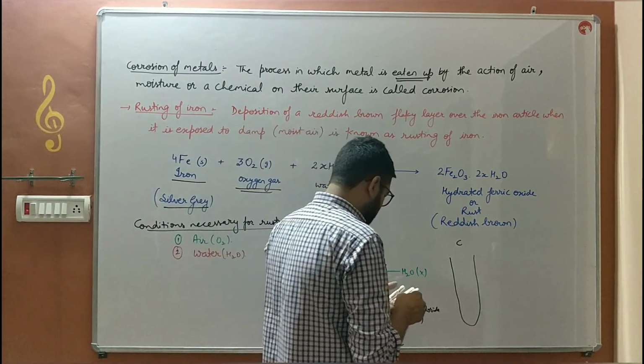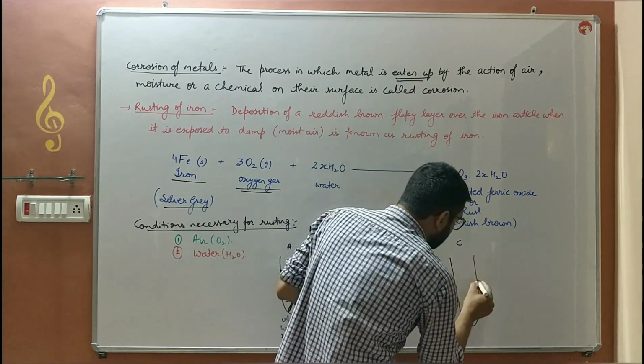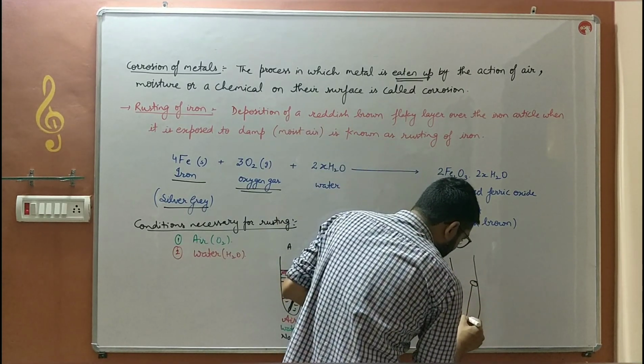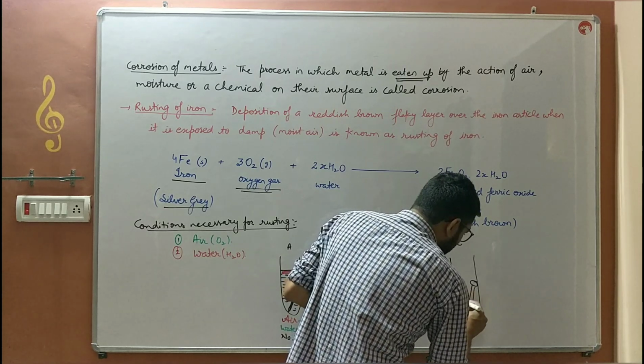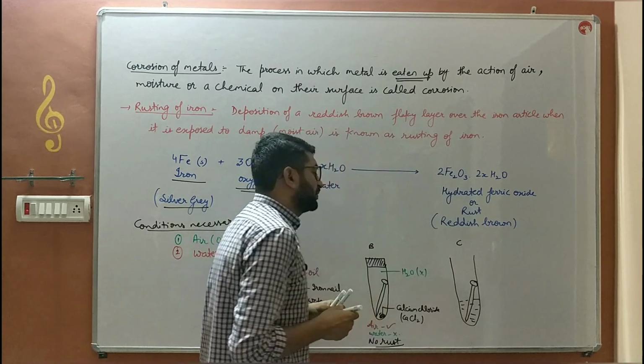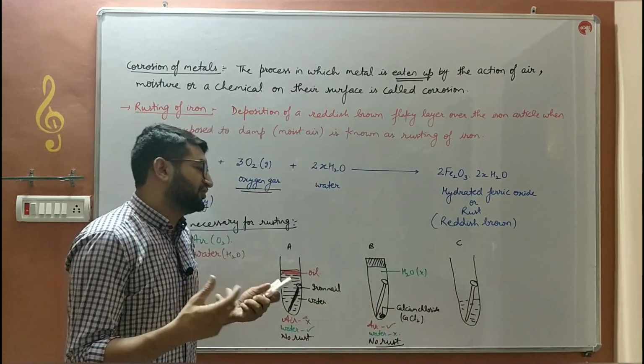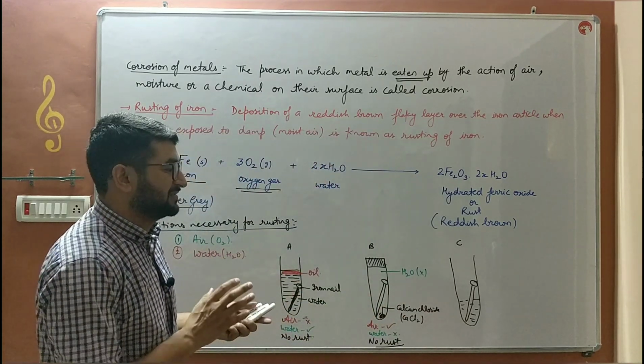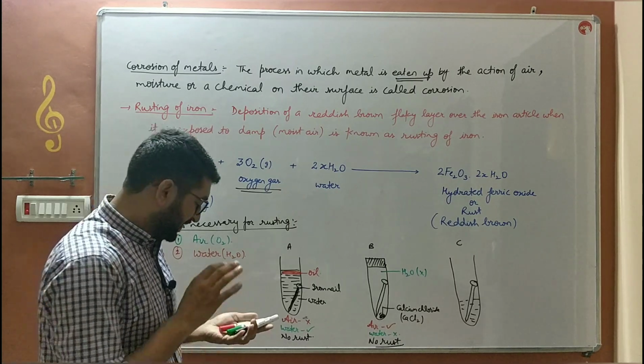Next, in test tube C, what we do is, we dip an iron nail in water, and we do not put any oil, any calcium chloride or any special case in this test tube.